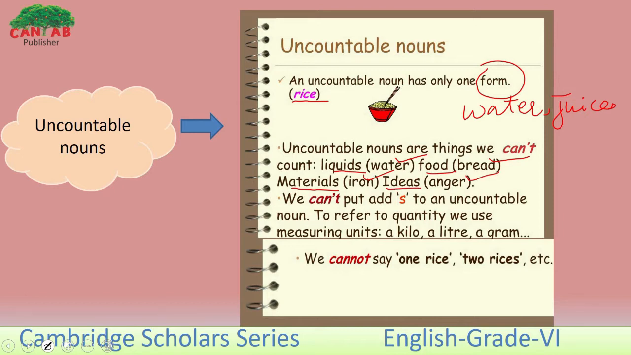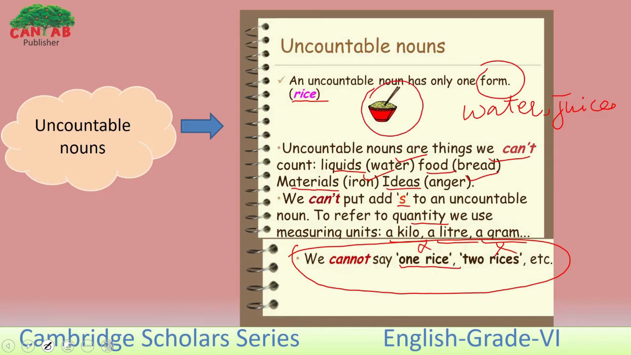We can't add s to an uncountable noun. To refer to quantity, we use measuring units like a kilo, a liter or a gram. We simply can't say 1 rice here or 2 rice here. No, we can't say that. But if we consider the ball of rice here, we will consider it 1. Because here we are talking about the ball only. We are not talking about the rice. We are talking about the ball of rice only.